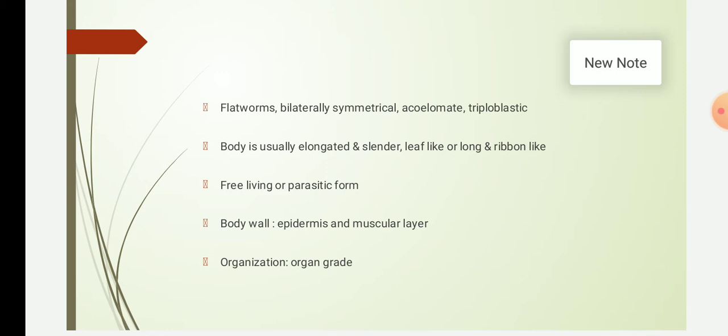Then triploblastic, that is, the body wall consists of three layers. Triploblastic means the body wall consists of three layers, that is, the outer epidermis, the inner endoderm, and in between there will be the mesoderm.